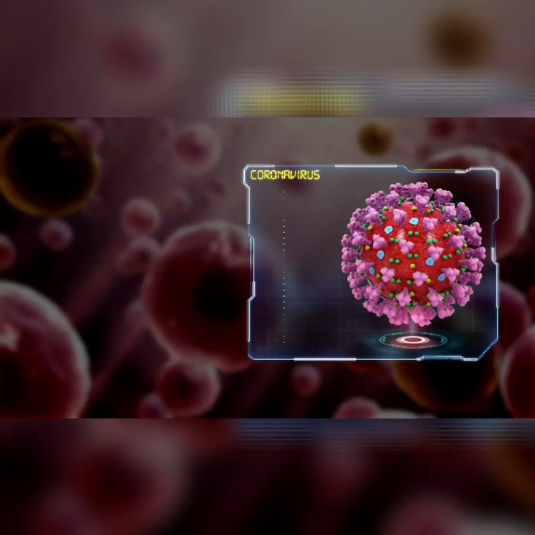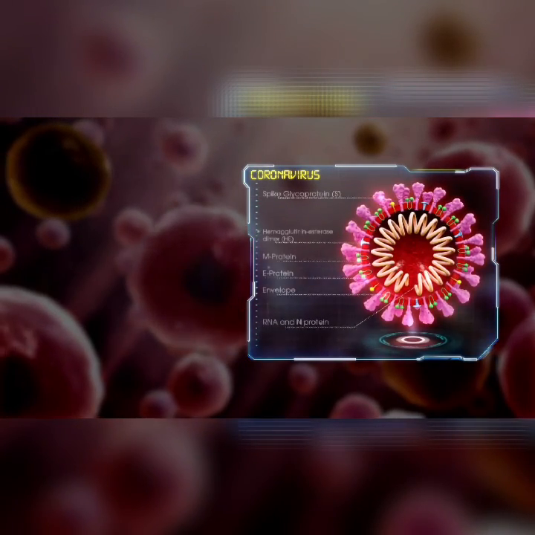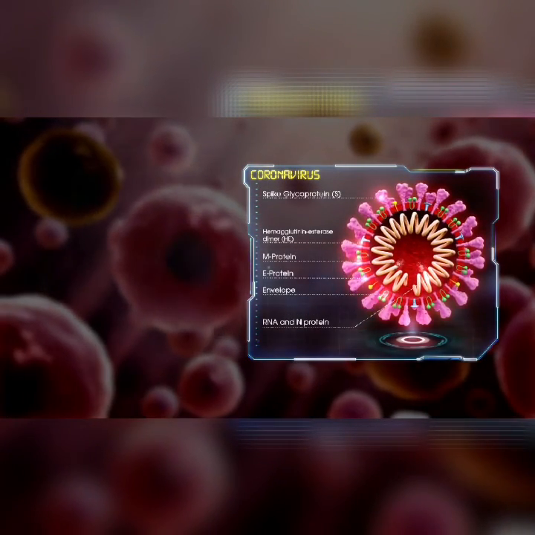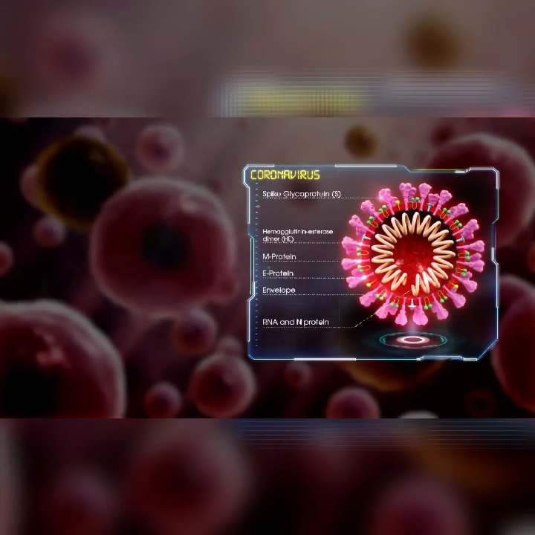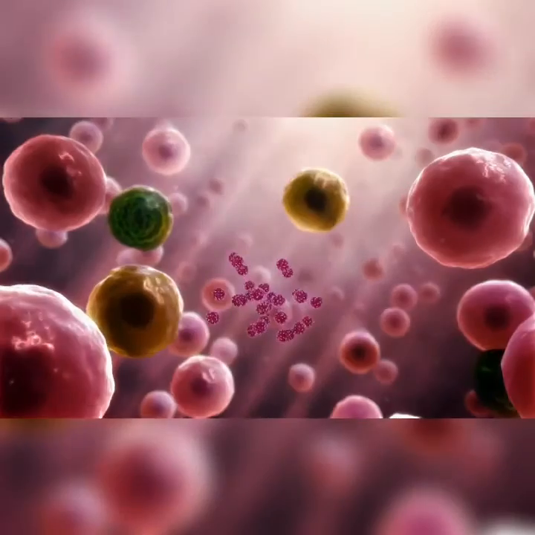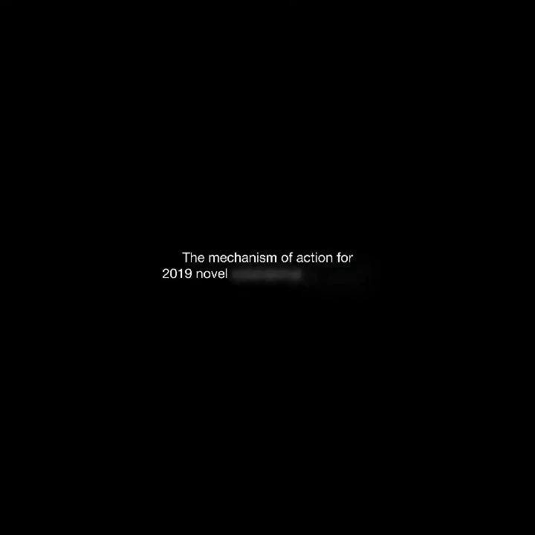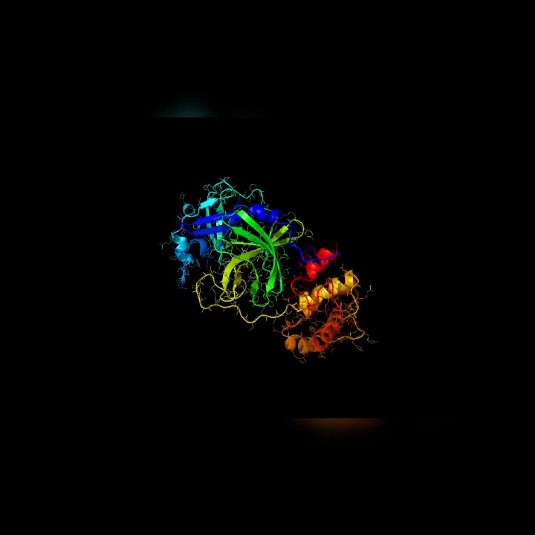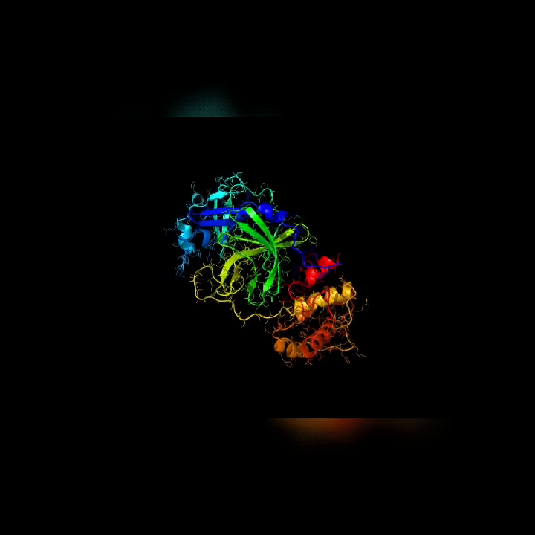The structure of coronavirus has multiple parts. Inside the virus lies the genetic encoding that allows the virus to hijack human cells and turn them into virus factories. It should be noted that the mechanism of action for the 2019 novel coronavirus is unknown. However, scientists in China have sequenced the genome, while others have used the sequencing to visualize the structure.